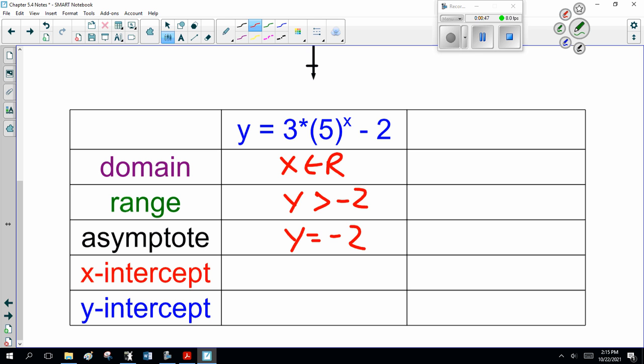The y-intercept, y equals minus 1, because it used to be plus 1, got to move down 2. Now the x-intercept I don't know offhand, so you're going to have to graph and find it, or solve it algebraically.